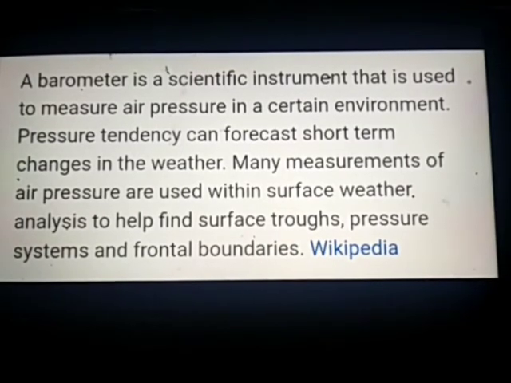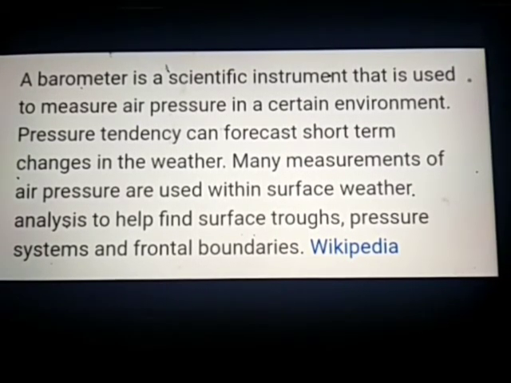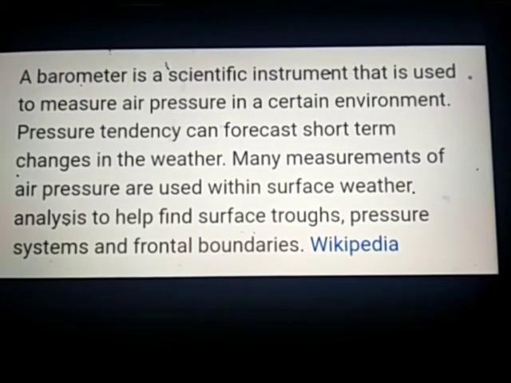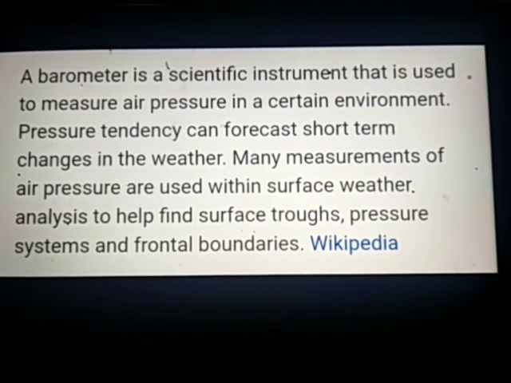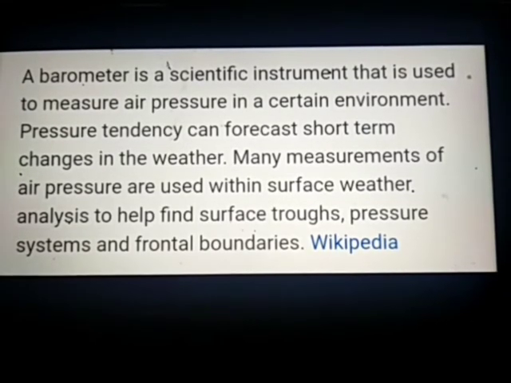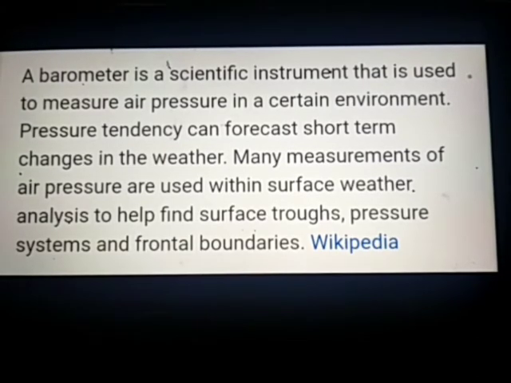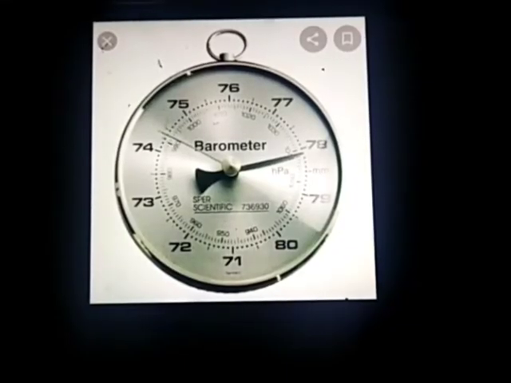Next is a barometer. A barometer is a scientific instrument that is used to measure air pressure in a certain environment. Pressure tendency can forecast short-term changes in the weather. Many measurements of air pressure are used within surface weather analysis to help find surface troughs, pressure systems, and frontal boundaries. I am showing you an image of a barometer.